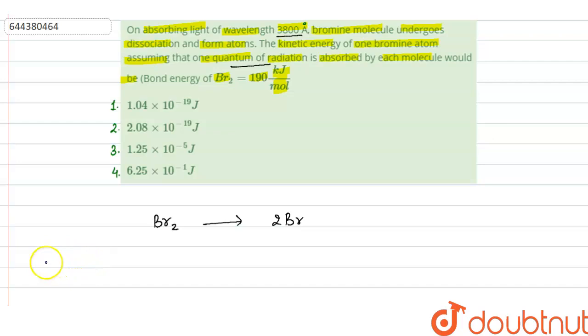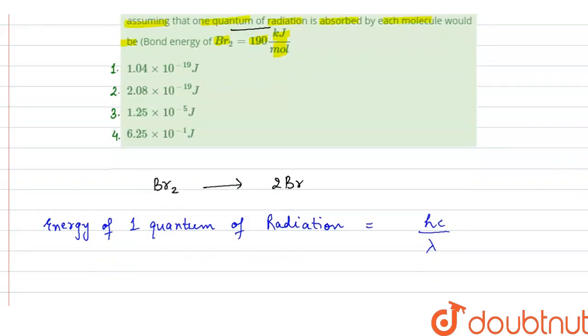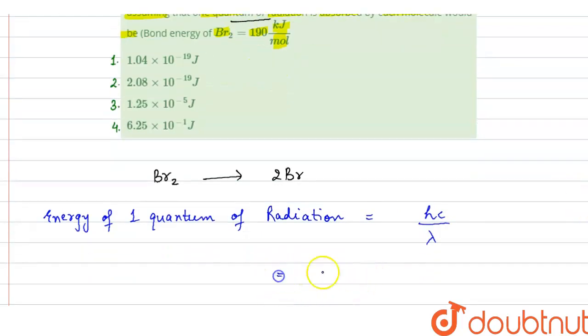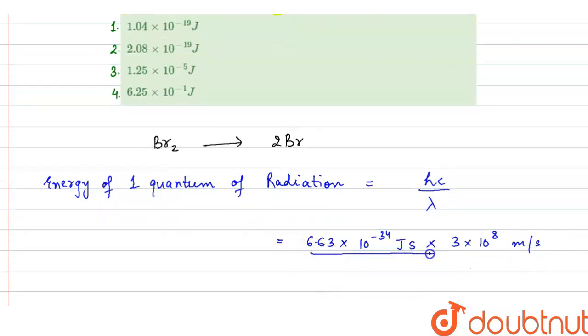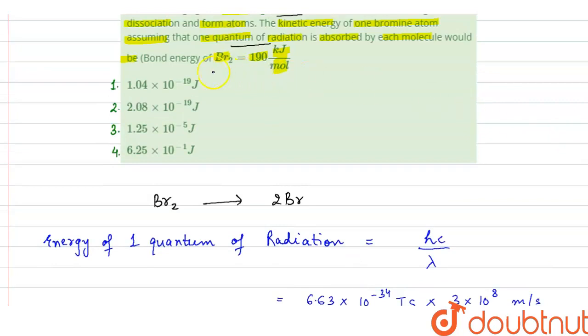So energy of one quantum of radiation will be equal to hc by lambda. Now we'll put the values. H is the Planck's constant, so its value will be 6.63 into 10 raised to the power minus 34 joule second, into c is the speed of light, its value is 3 into 10 raised to the power 8 meter per second. Then we have lambda, that is wavelength, and it is already given in question.